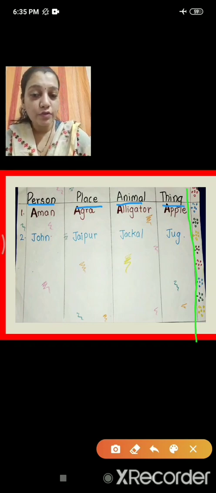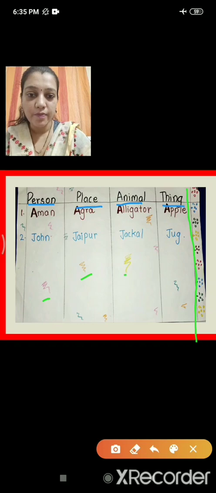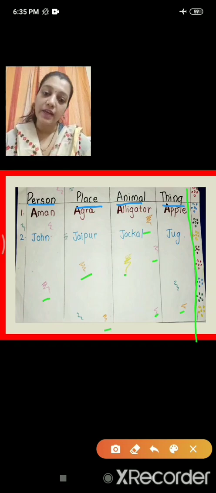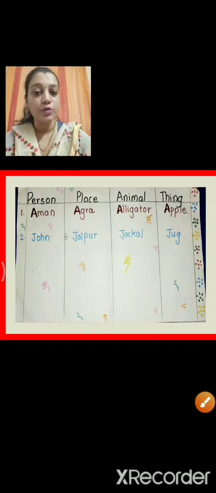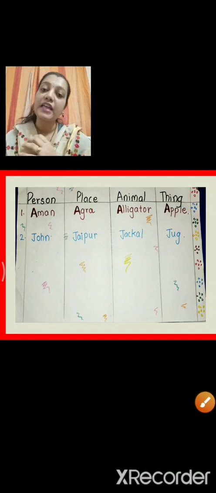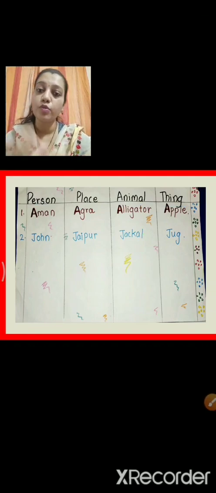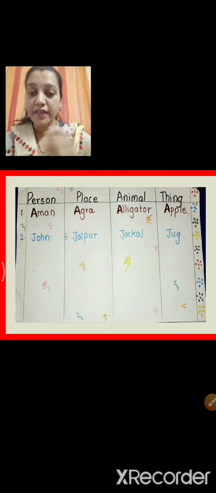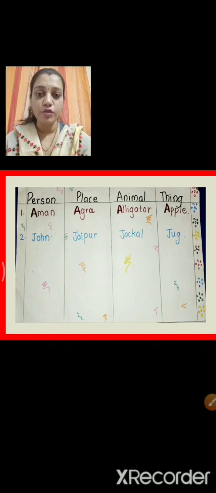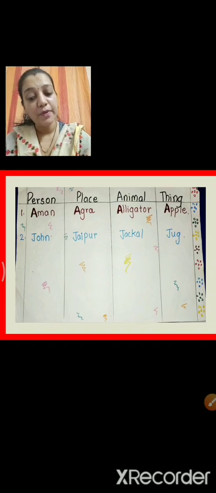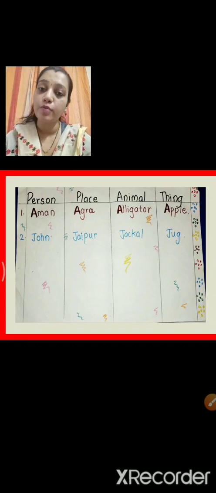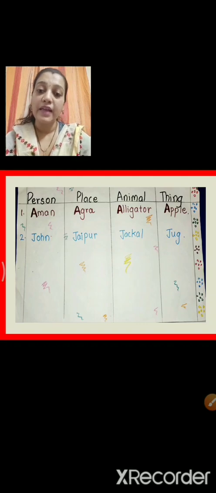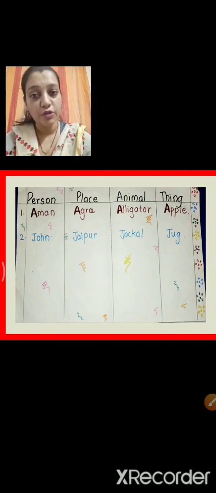Do you think this page is little decorative? See, here also I have used light colors to make my page more attractive, right? So you can also do as you like. So you can take any papers what is available with you. You can take plain papers, you can take lining papers, old papers are also fine. If you have chart paper, you can make in a one big chart paper, no problem. Do it as per your requirement and as the materials available with you.